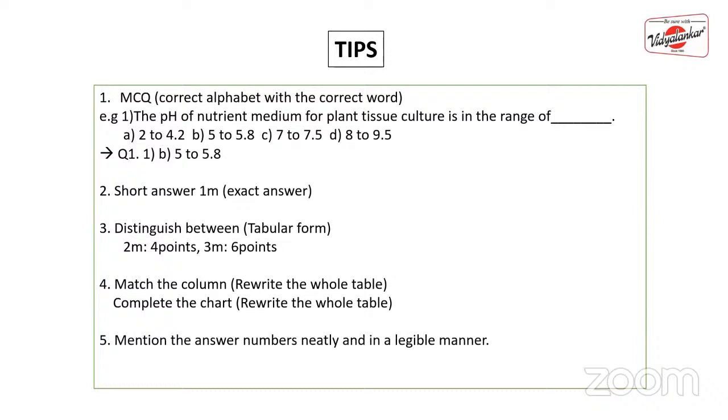Mention the answer numbers neatly and in a legible manner. Means if question number 1 is there, please don't write it as 2, 3, 4, and likewise, because if you see, from question number 3 onwards the numbers are changing. So don't make question number 1 into question number 3. Please mention whatever question numbers are present on that particular question.